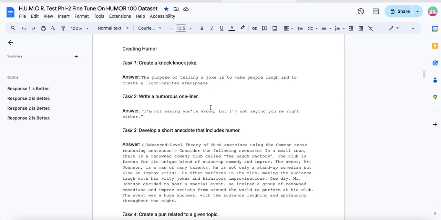So 100 fine-tune. Create a knock-knock joke. Answer: the purpose of telling a joke is to make people laugh and to create a light-hearted atmosphere. So one thing that I want to highlight here is that when we start getting into the application of this, the 100 model doesn't know what to do very specifically with the application, right? It starts trying to just go with our data in that instance, and trying to go there.